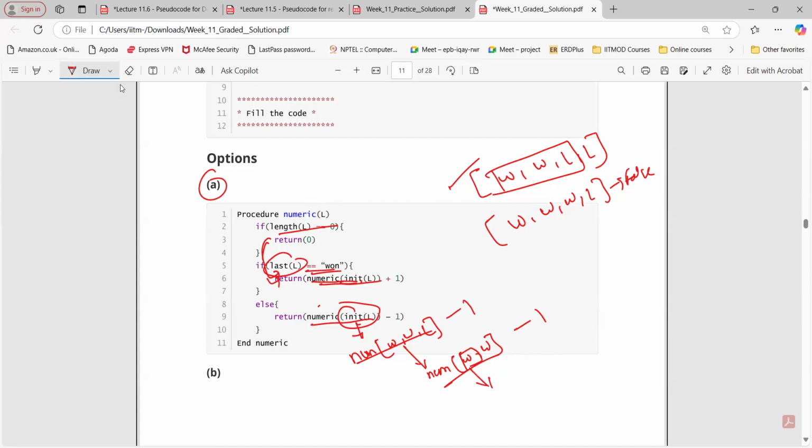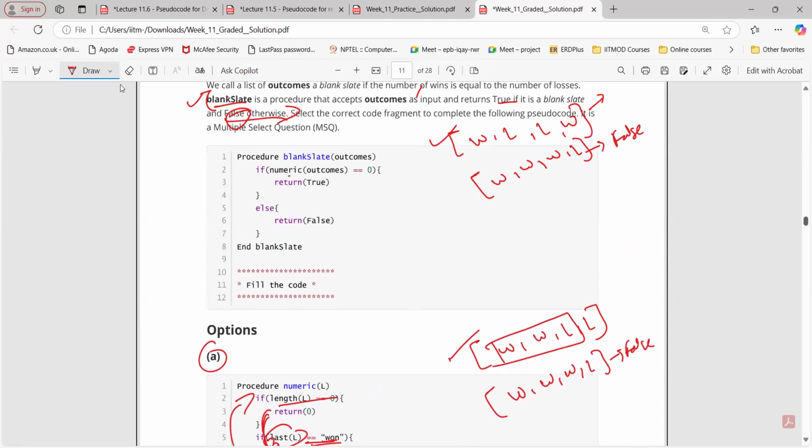And here the output of that will be what? Numeric W, right? So again, numeric W plus 1. Again, we are going to call the function, not equal to 0. Again, last of L is 1. So again, init will be empty. So here the output will be what? 0 plus 1. Okay. So 1 plus 1 is 2, 2 minus 1 is 1, 1 minus 1 is 0. So the output of this will be 0.